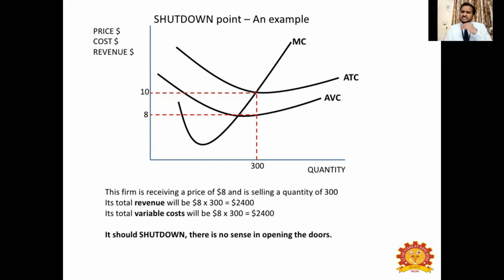Few businessmen still produce because even though they incur a loss, they don't want to lose any regular customers in their business. So just to keep in contact with their regular customers, even though they encounter loss in their business, they will keep producing. They will never stop producing anything. But normally, as per the cost concept, when the price is equal to AVC or when the price is less than AVC, you have to stop producing the output in your business.